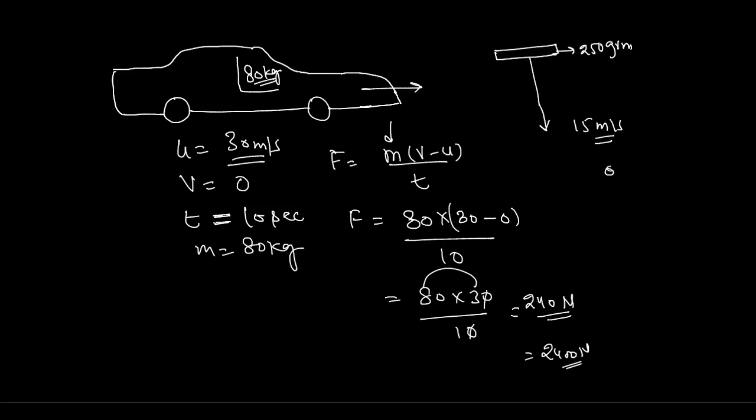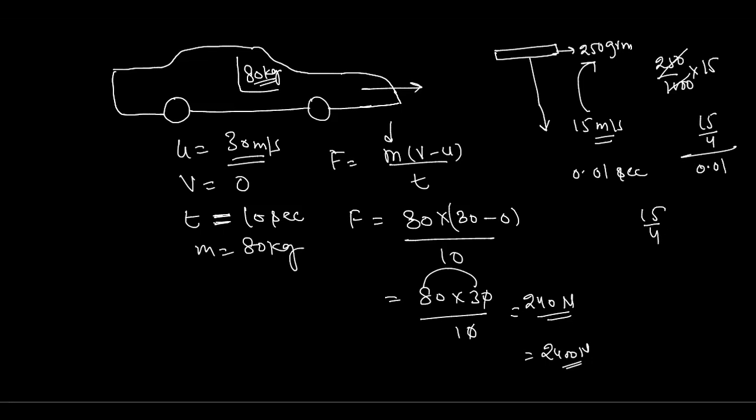It takes only 0.01 second to stop, meaning it stops instantly. So the momentum will be 250 divided by 1000 into 15. Here we get 1 upon 4, so 15 by 4 is the momentum, and we stop it in 0.01 second. So 15 by 4 divided by 0.01.